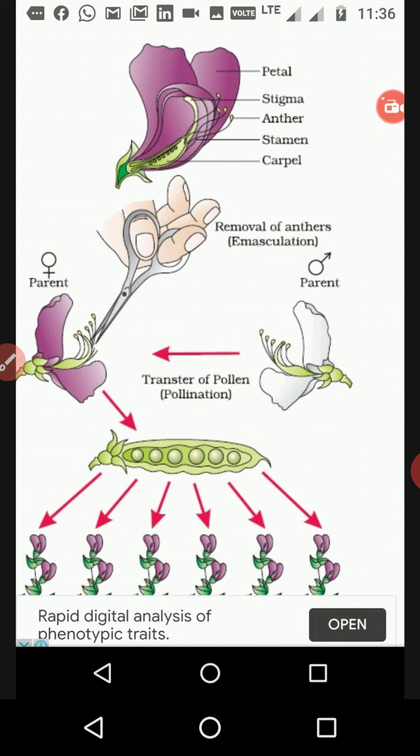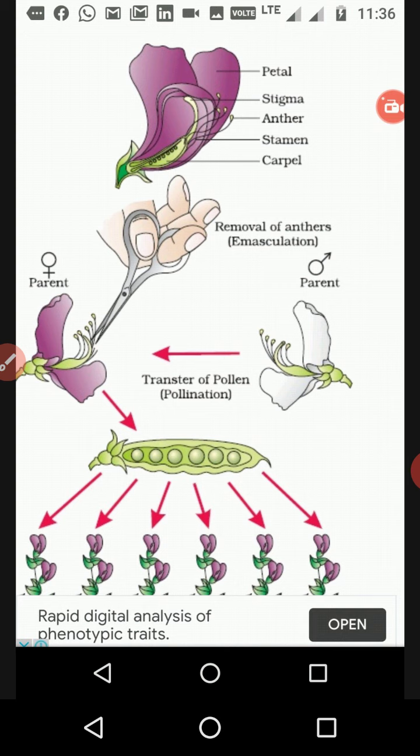And why is it called a monohybrid cross? Because one individual has one character and the second individual has a second, different character, and both individuals are brought together in desired pollination or desired fertilization. So that's why it is called a monohybrid cross. So this is the diagram of the monohybrid cross. Clear? Here you can see he took one red or violet color flower, and another flower that is white in color.